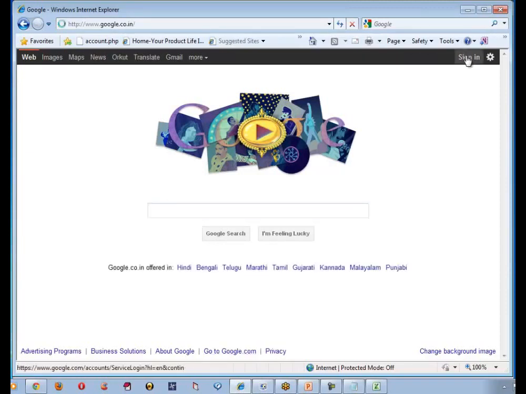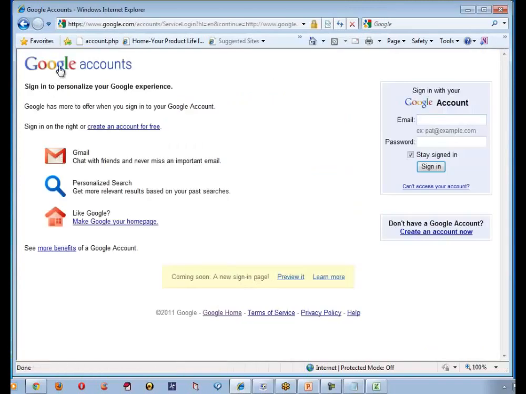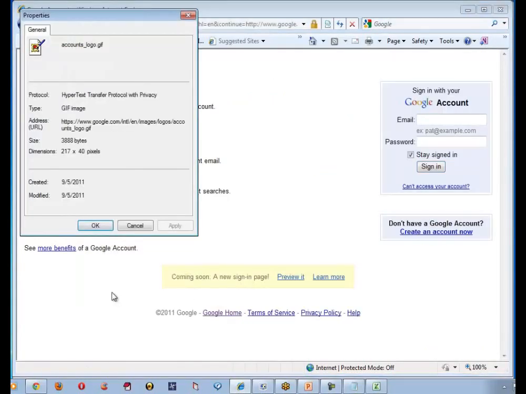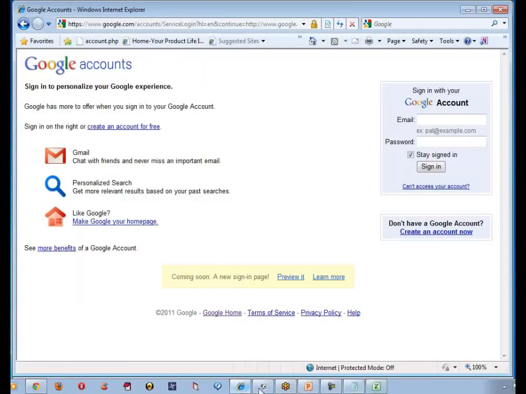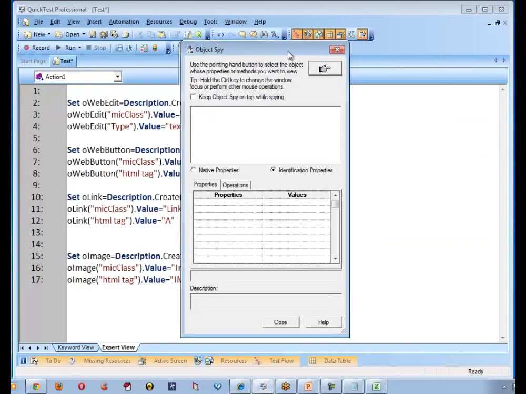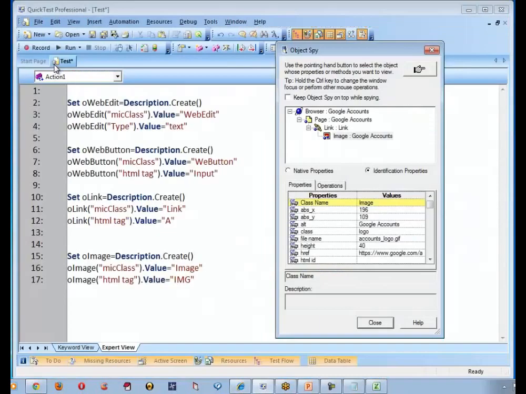There is no image. Let me go to sign in. This is the image, correct? So let us check what the properties of an image are now. The micclass is Image, and we are using HTML tag as img. What is img? It's the HTML tag property. That's what I have used here.